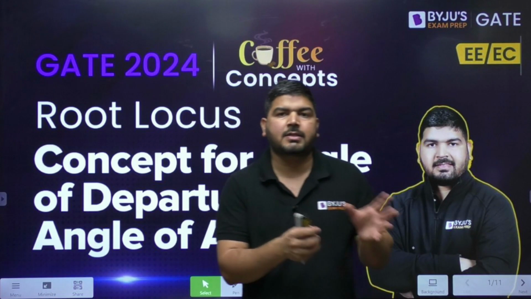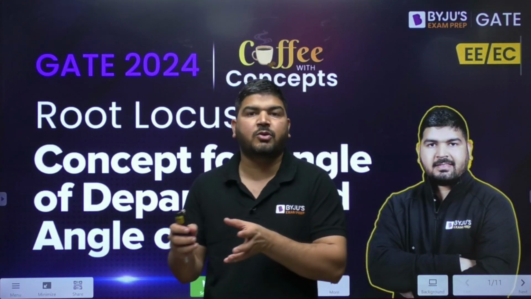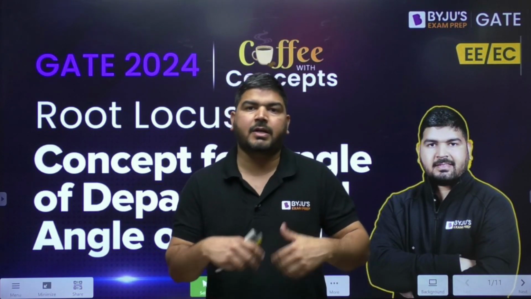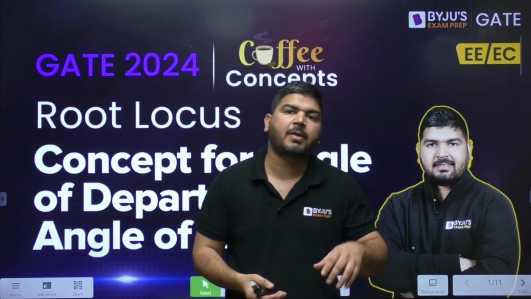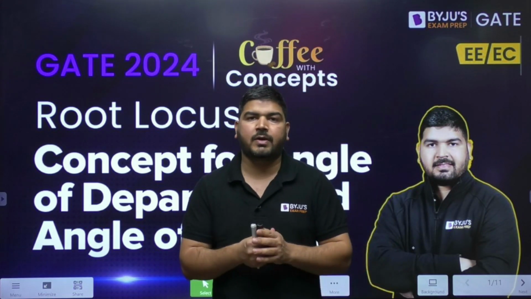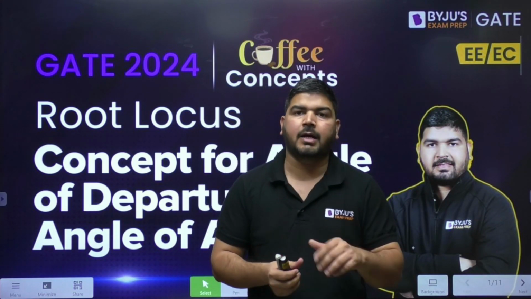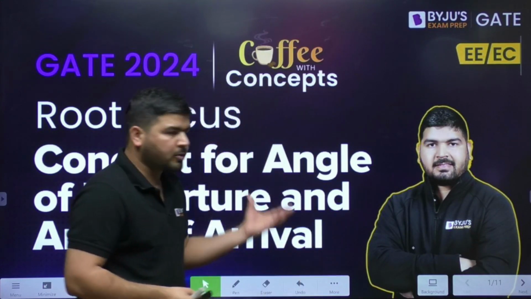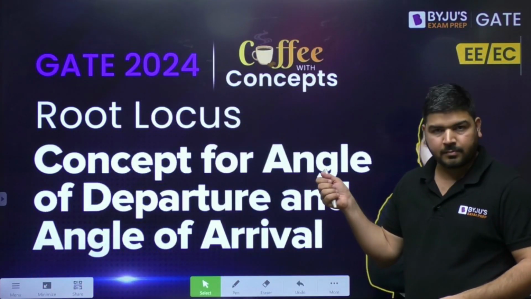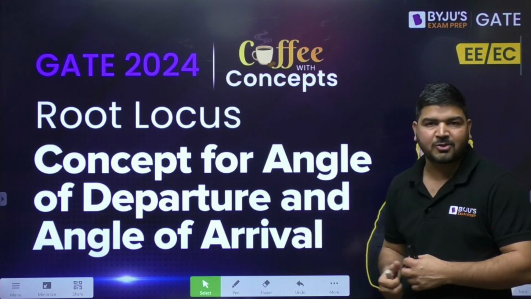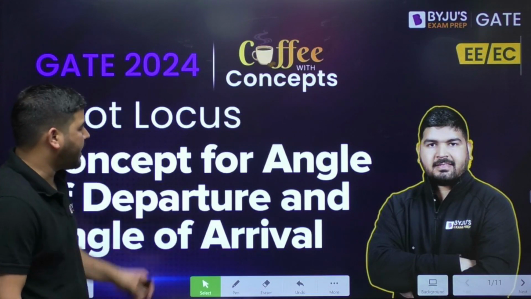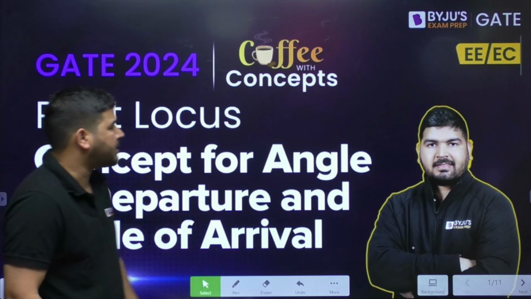And actually we will not discuss the formula, we will discuss the concept, and based on the derivation itself, we will try to solve the problem. It means we will not apply any formula, we will apply the concept to solve a problem, okay? And you will understand the meaning of angle of arrival and angle of departure. This topic is taught in control system, in root locus. So let's discuss this angle of arrival and angle of departure concept.